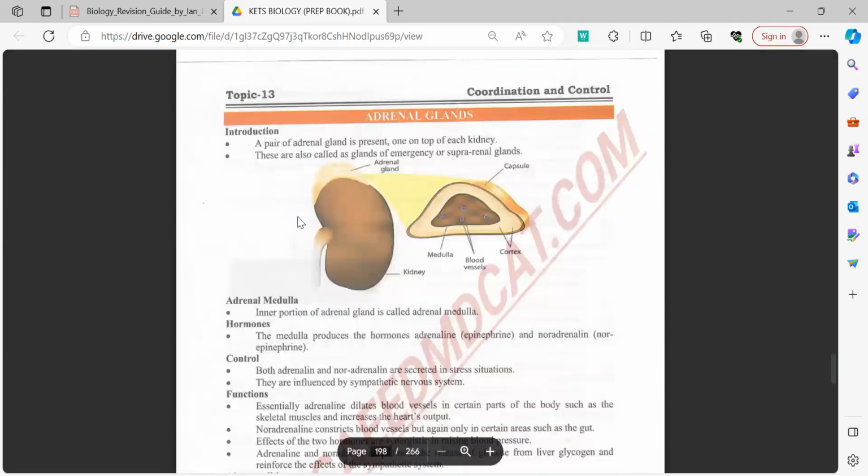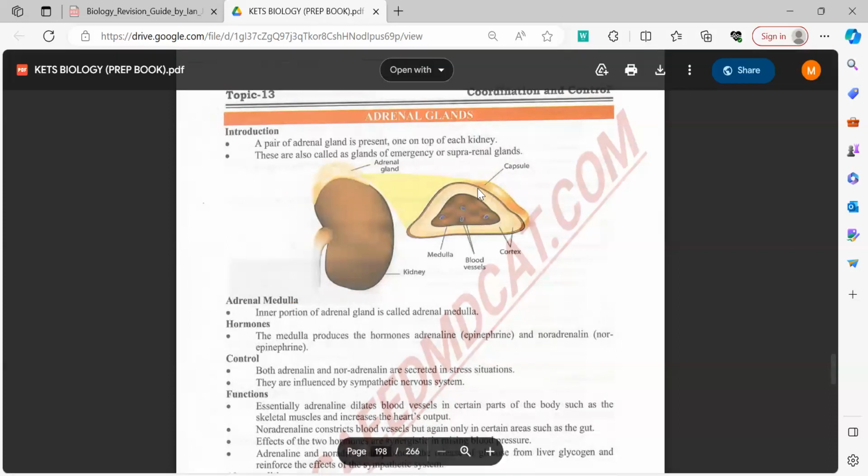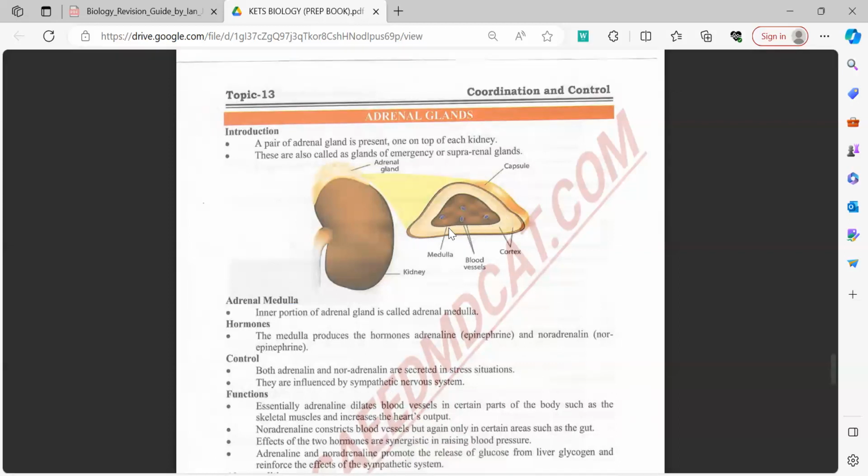Now we come to the adrenal glands. Now you need to know where the adrenal glands are located. As we know, a normal person has two kidneys, and the adrenal gland sits on the top of the kidney. The adrenal gland has two portions: the outer portion, which is known as the cortex, and the inner portion, which is known as the medulla. Now, the medulla is the portion which releases the catecholamines, which are norepinephrine and epinephrine.